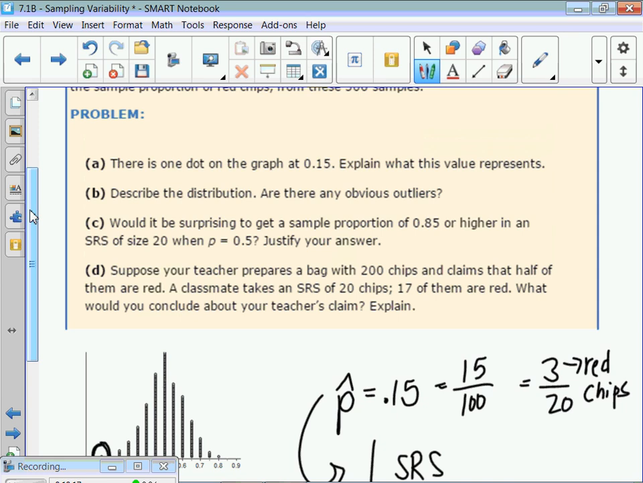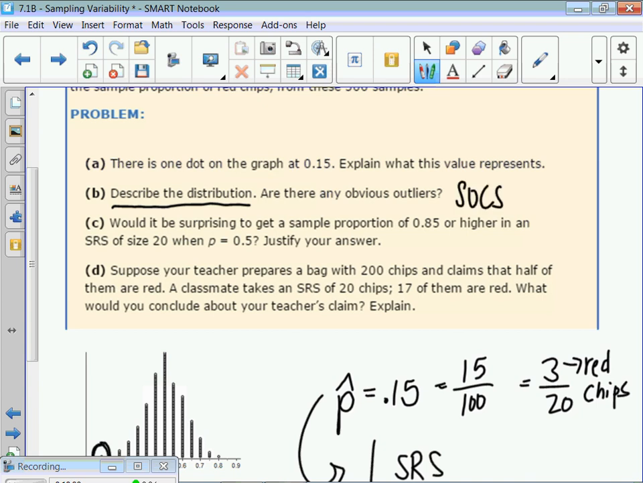All right, B, describe the distribution. Are there any obvious outliers? Same thing we just did, guys. If it says describe the distribution, what do you do? I'm not going to do it again. It's really similar to the last one, right?